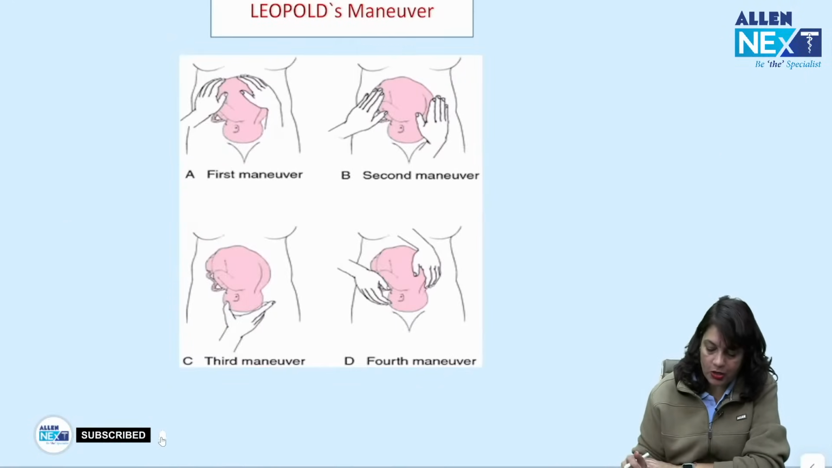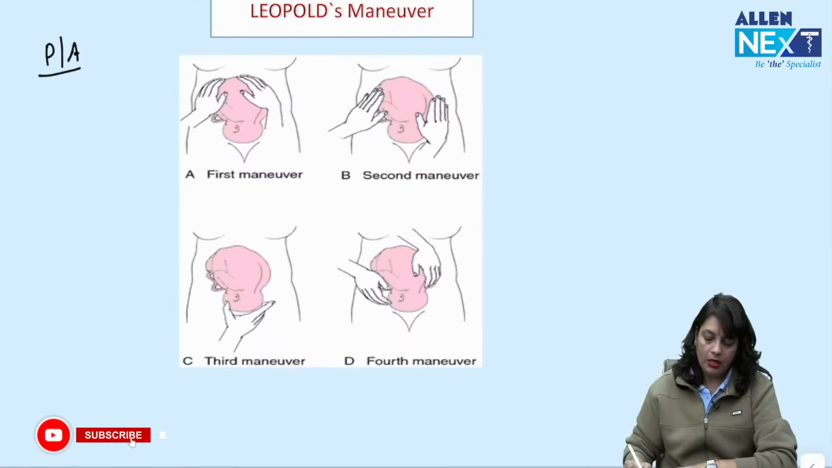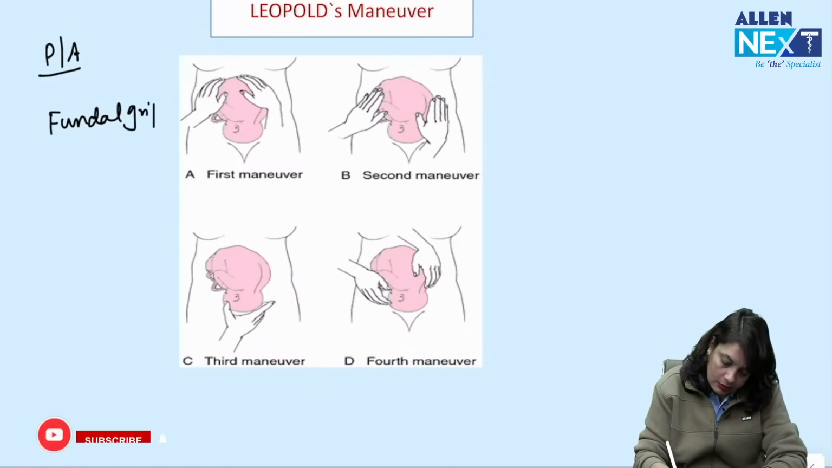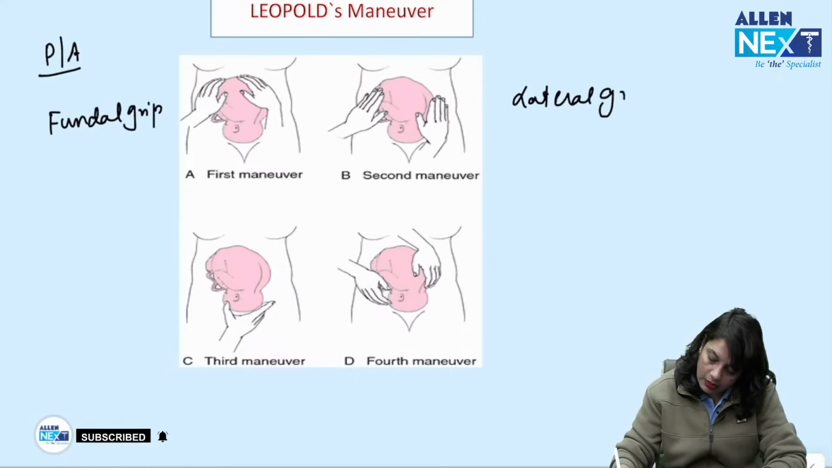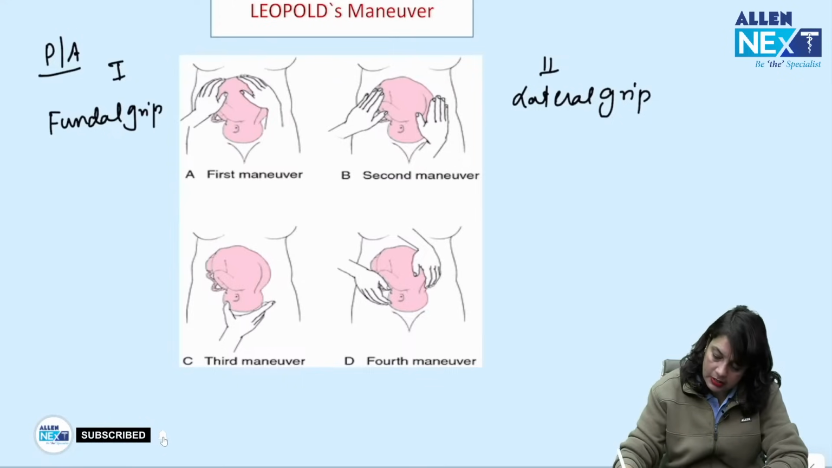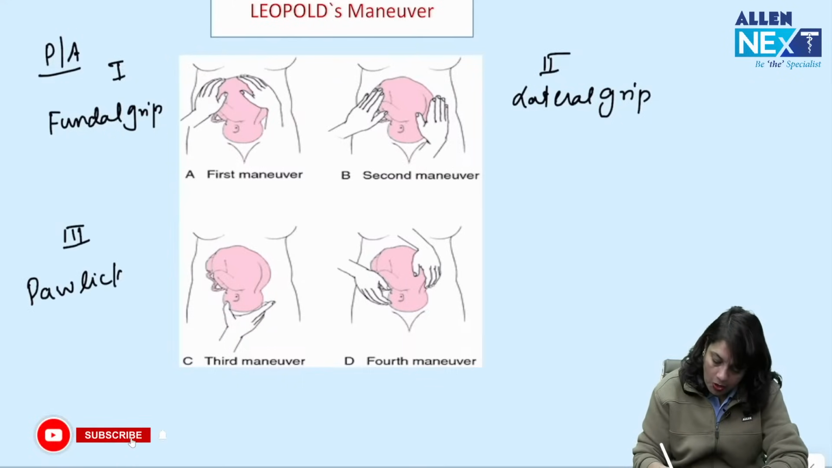Next, Leopold's maneuver. When you do per abdomen examination, you apply the fundal grip, that is the first grip. You apply the lateral grip, that is the second grip. This is first, this is second, this is third. The third is the pelvic grip, that is for presentation.